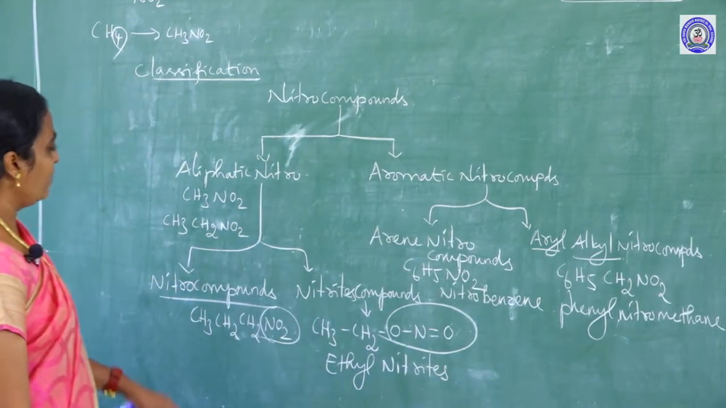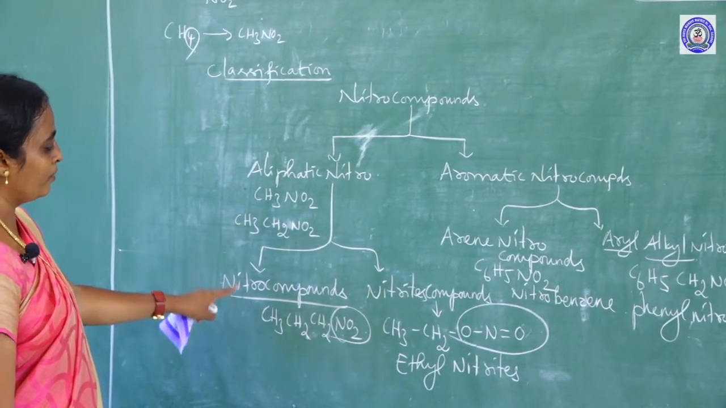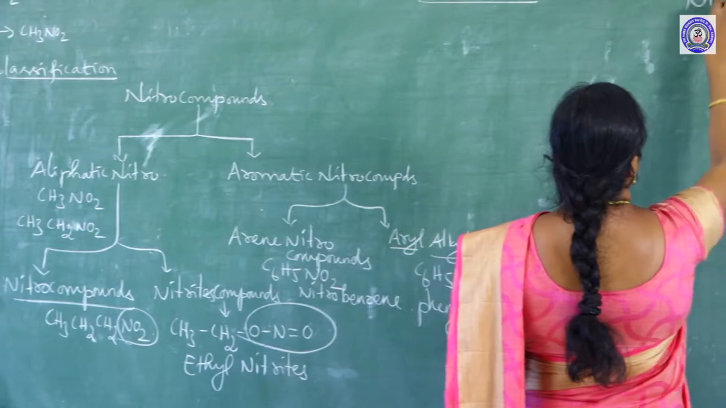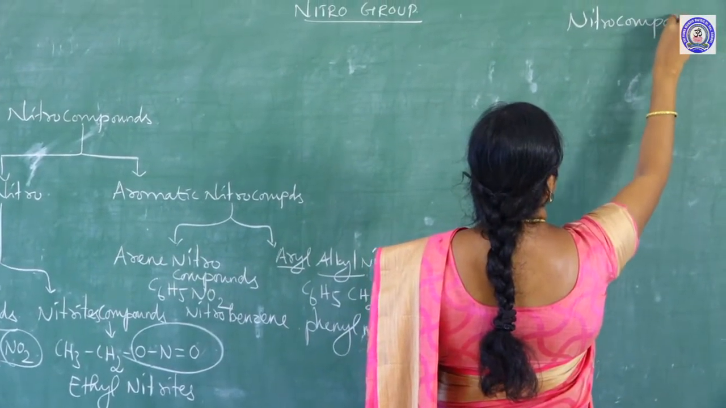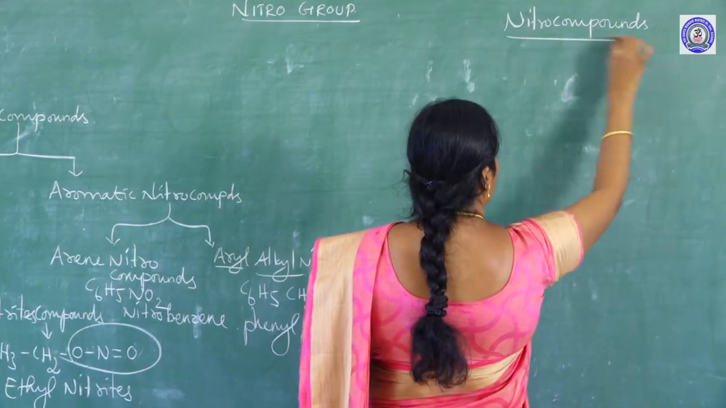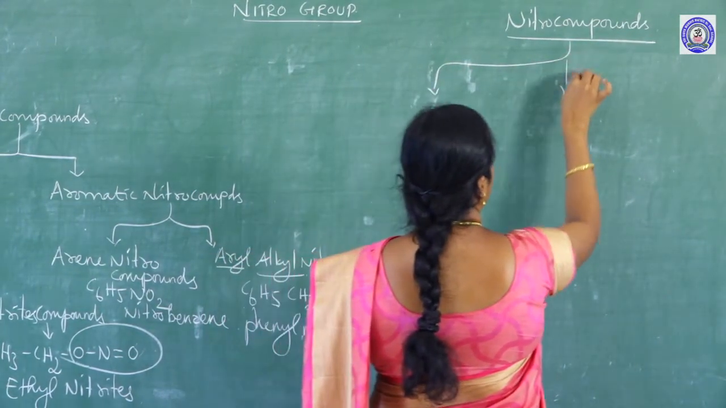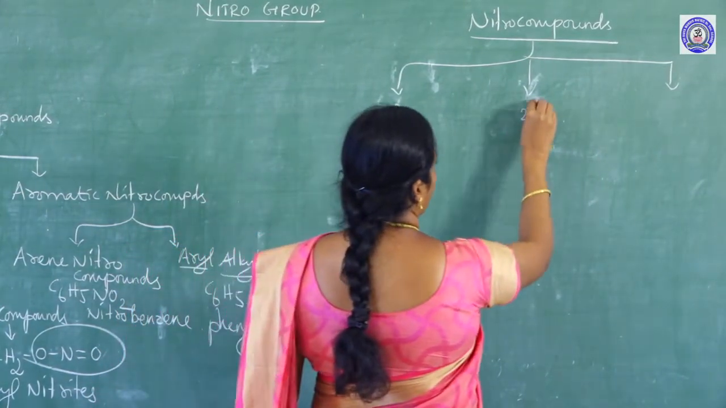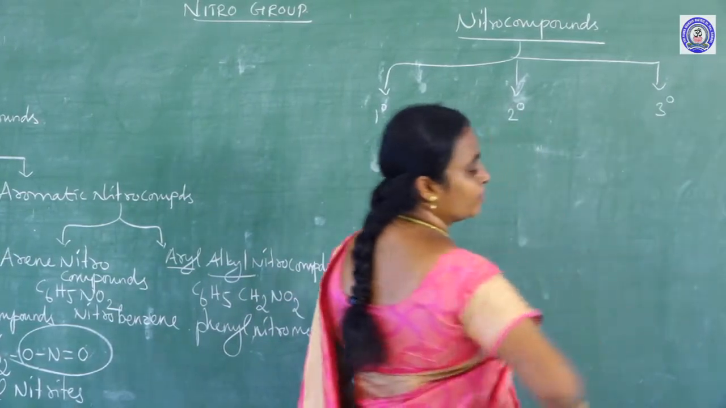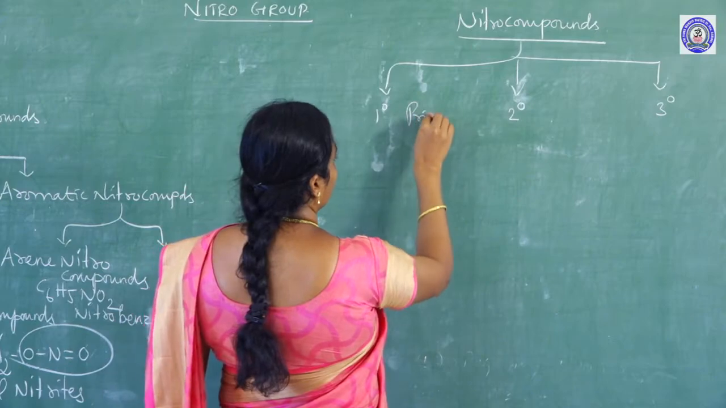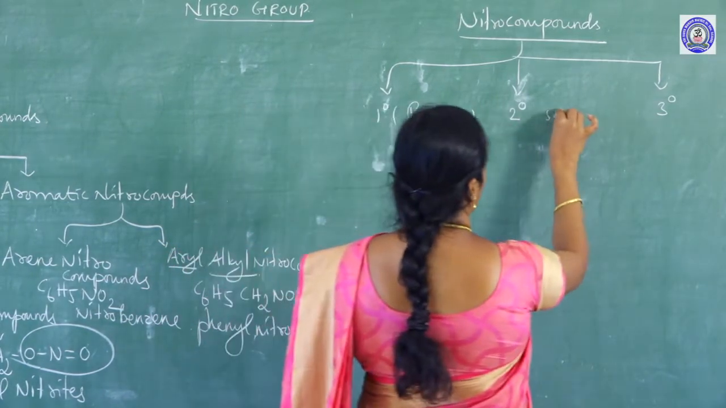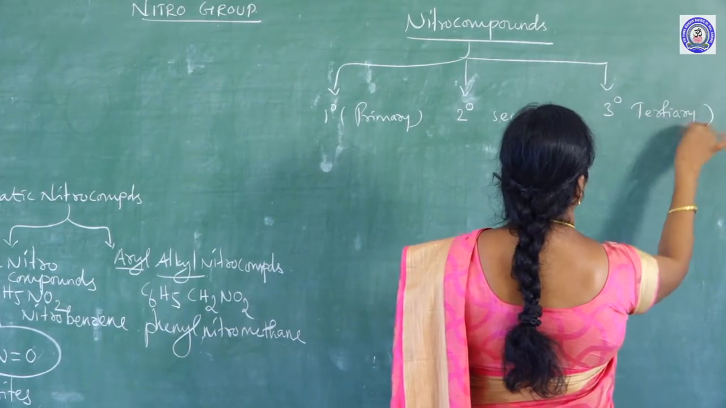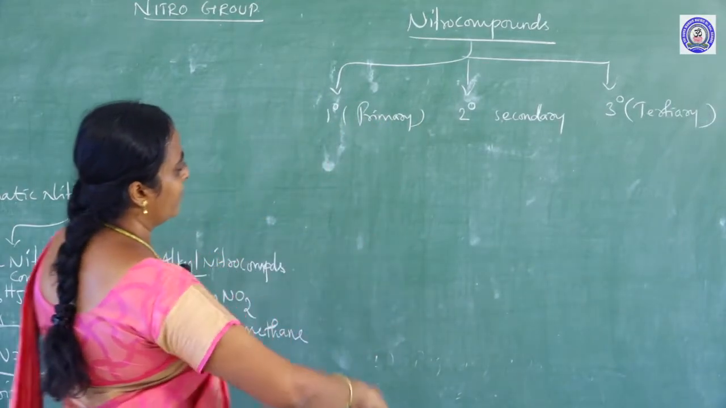And one more classification. In the same way, if I take the aliphatic nitro compound itself, it is classified into three types: primary nitro compound, secondary nitro compound and tertiary nitro compound. This is the symbol for primary, secondary and tertiary. Now, I will give an example for primary.